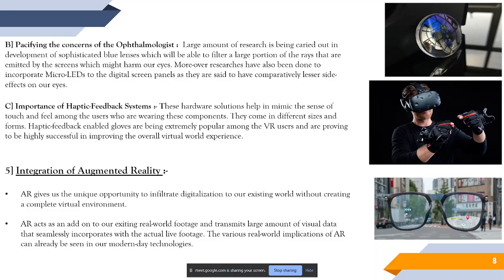Now, the fifth stage is the integration of augmented reality. Augmented reality, unlike virtual reality, has a lot more pros. The biggest pro is that we don't need much computational power or a large amount of extensive hardware to make this a reality. What AR actually does is just incorporate already existing computer-generated images into our vision of the original world. So there's a very low amount of computational work needed. And most AR technologies can be built into various AR lenses, and they are already available in the market.